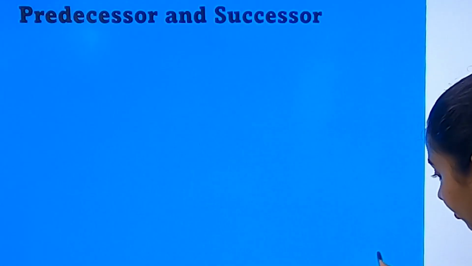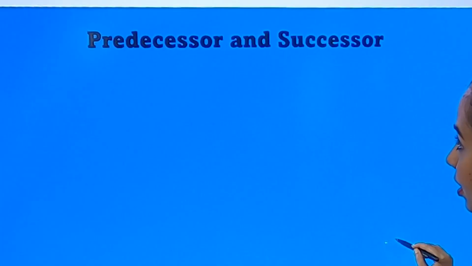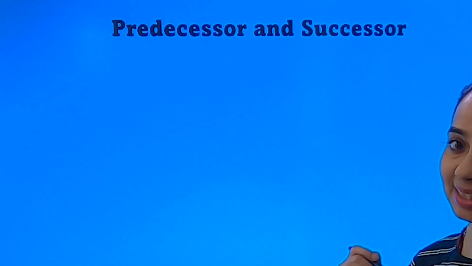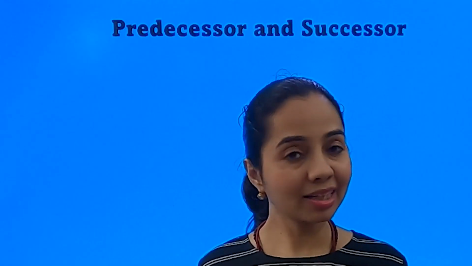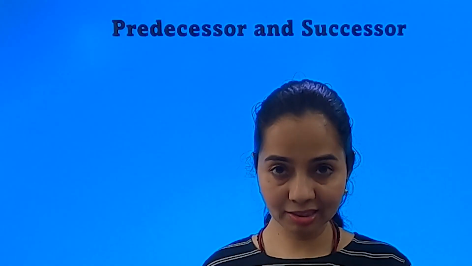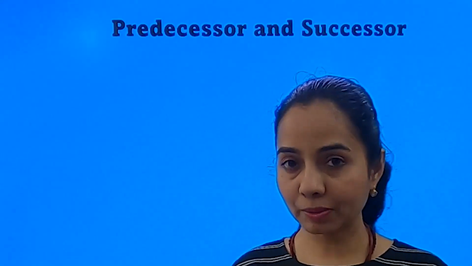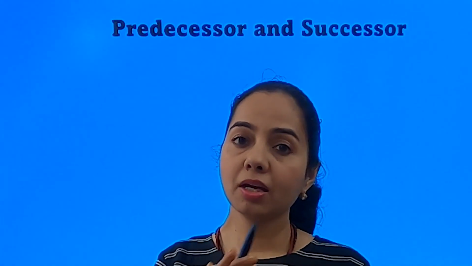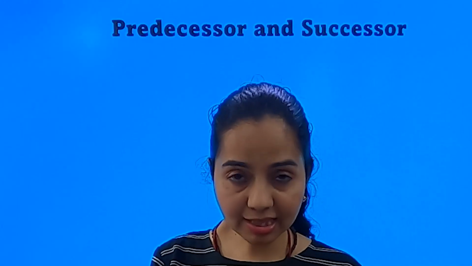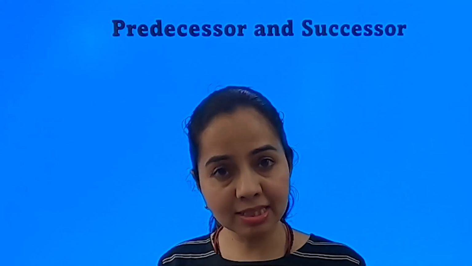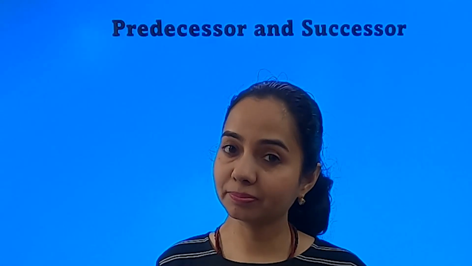Now, our second topic is predecessor and successor. What is predecessor and successor? You must have already done it in the past. Just a quick revision of the same. Put simply, the predecessor of a number is the number that comes just before it.